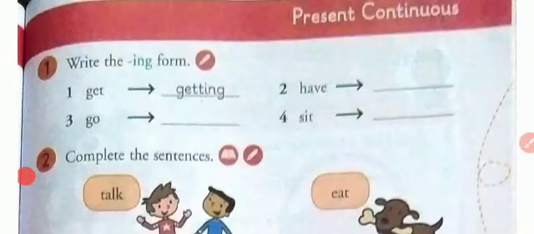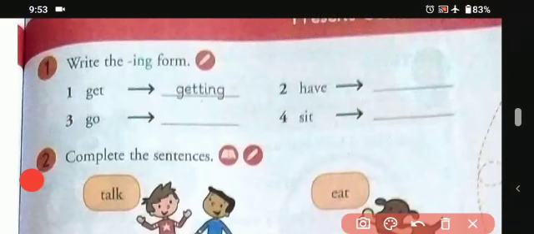So let's begin. First is write the ing form. The first example is get, that is getting. Okay students, so let's do another one.